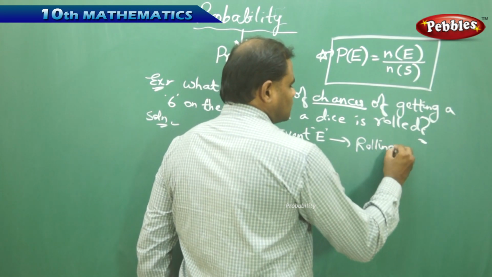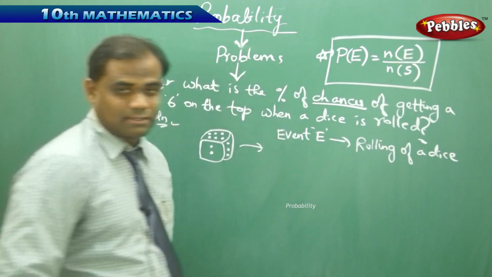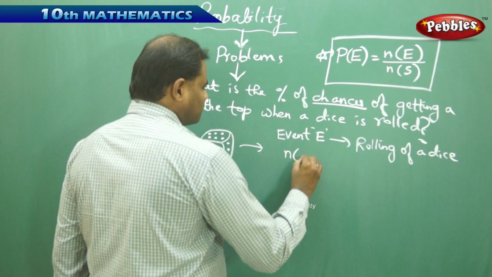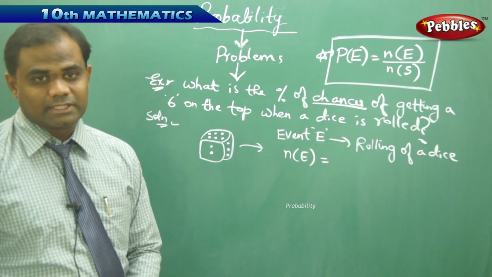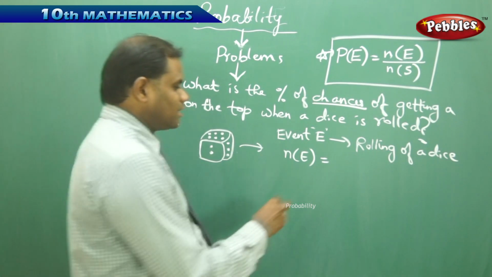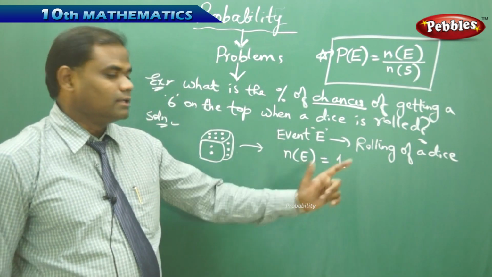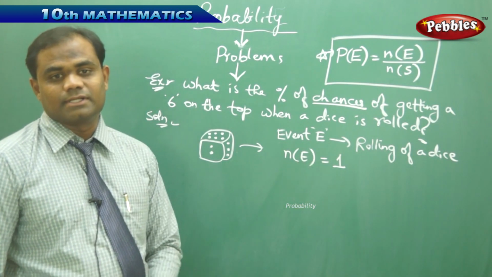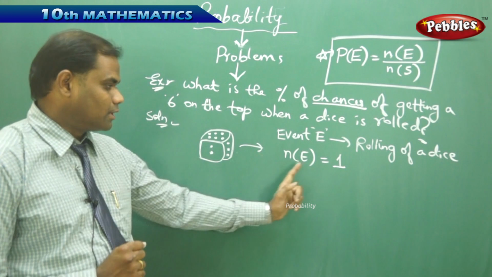Now getting a 6 is the outcome favorable to event E, because my target is to get a 6 on the top. That is, my number of targets is 1, that is 6. Therefore, n(E) is 1.